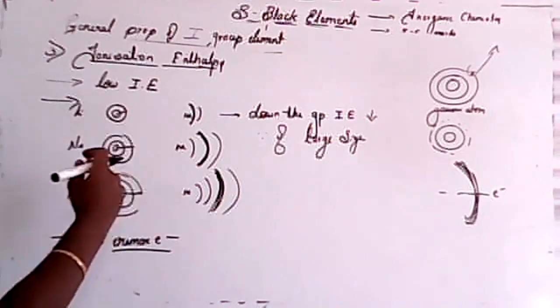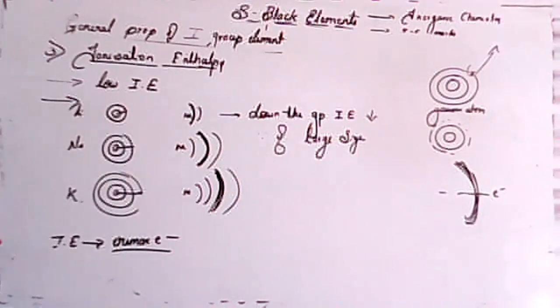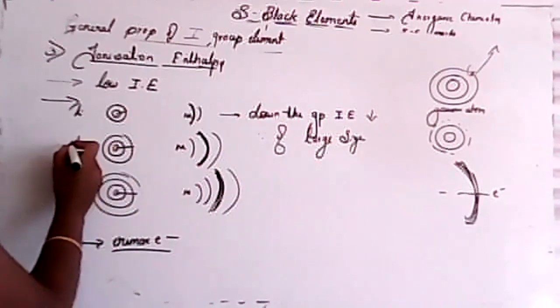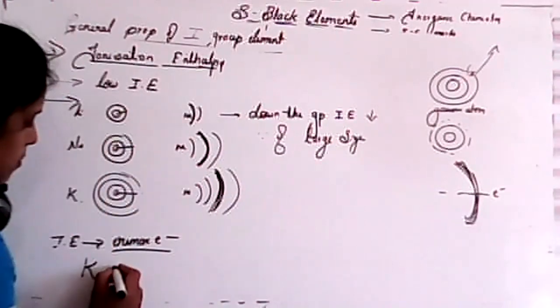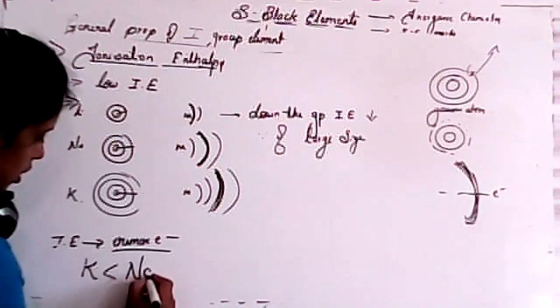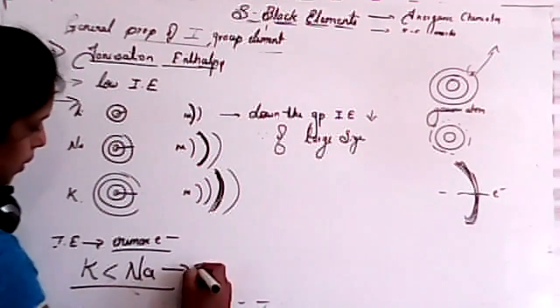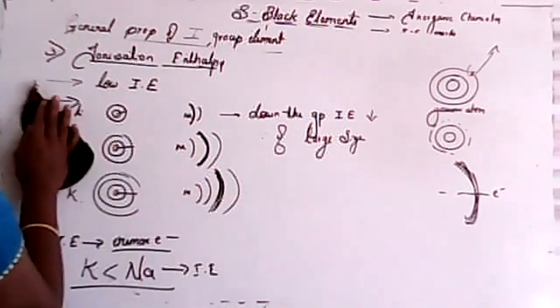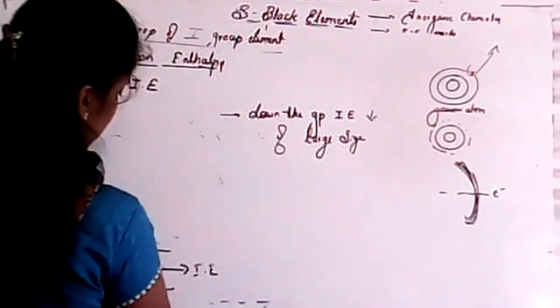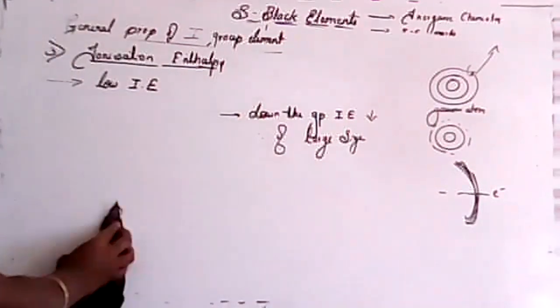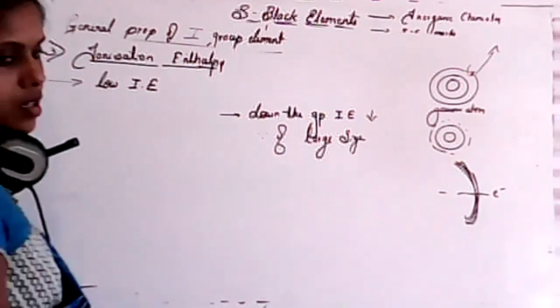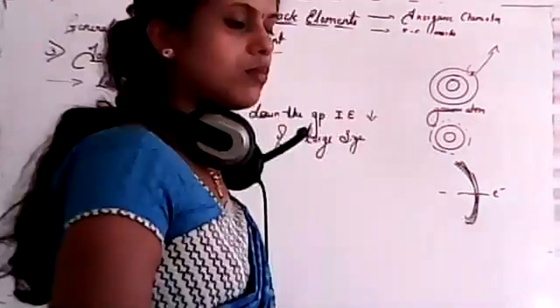That's why we have to consider trends, okay? In potassium, the electron is easily removed. When we compare potassium and sodium, potassium has less ionization enthalpy than sodium. Is it clear? Second point: down the group, ionization enthalpy decreases because of large size. Is it clear?